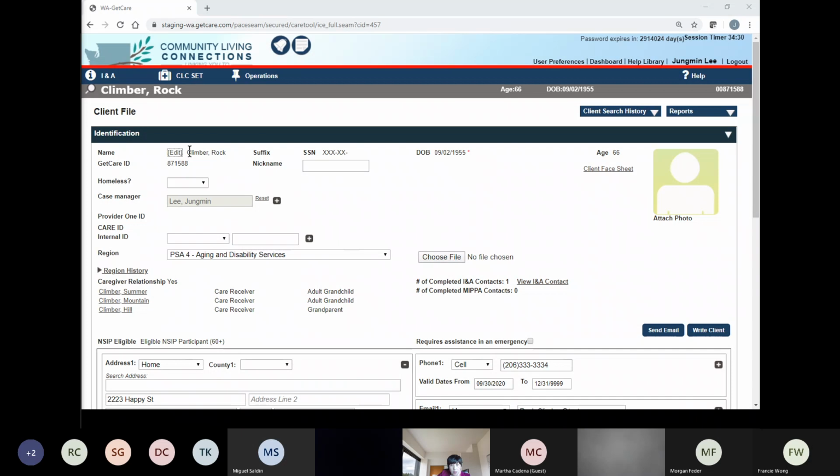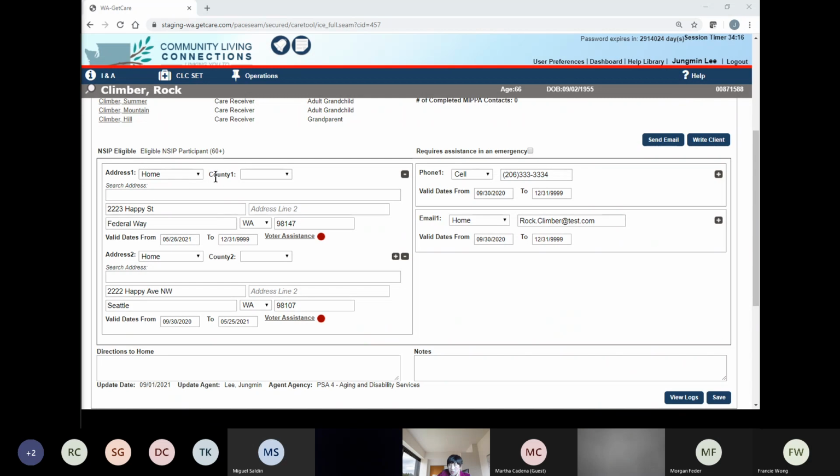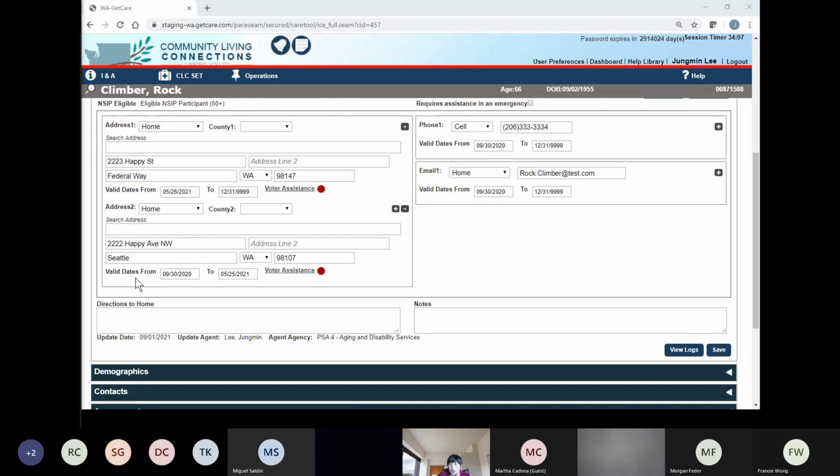So under this client's name, you see the GetCare ID number here. So this is the GetCare ID number. Okay, and if you see here address, phone number and email address, right? If you look at this, there are two addresses, address 2 and address 1, and you see validate from 2, but for the first one, address 1, you see this crazy number, 1231,999. What does that mean?